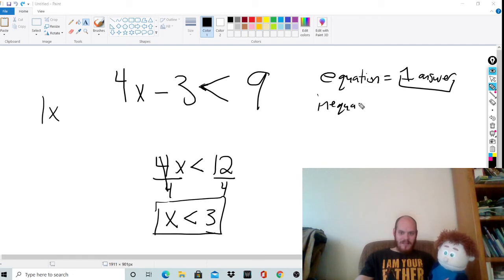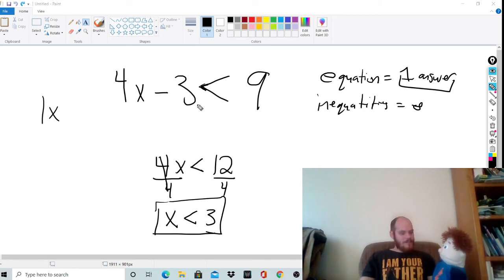Inequalities can have infinite amount of answers. All right, so in this case, all the numbers less than 3 make this true. Let me show you what I mean. So we're going to make this quick.